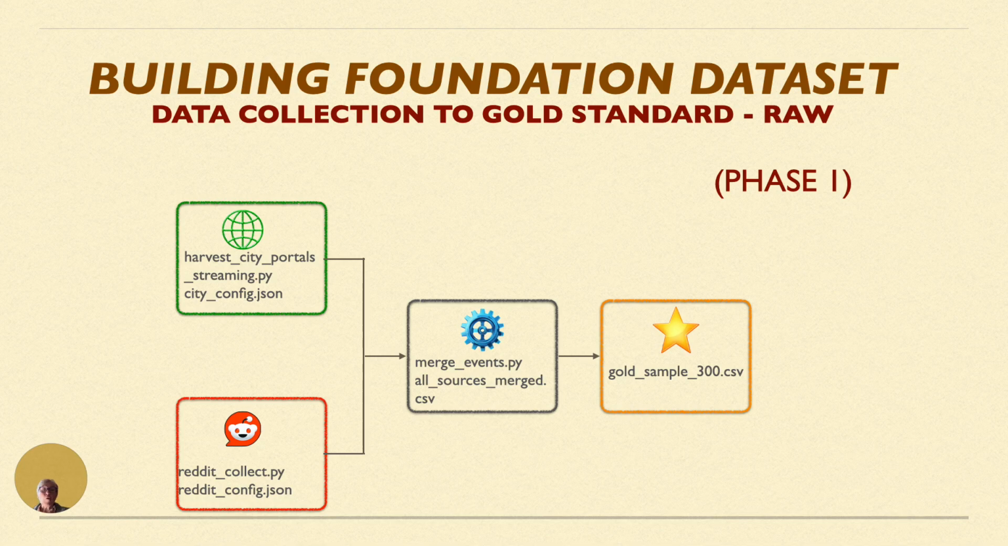The pipeline flow from collection through merging: Reddit and city portal scrapers fed into a merge script that produced a combined CSV file. From there, I sampled 300 high-quality events to create our gold standard dataset for phase 1.